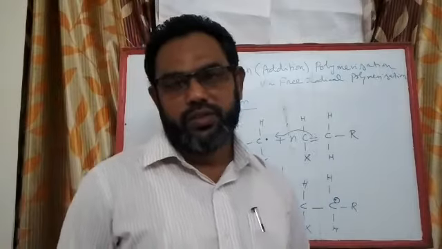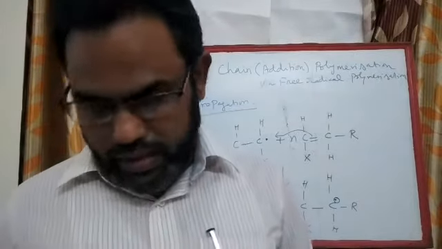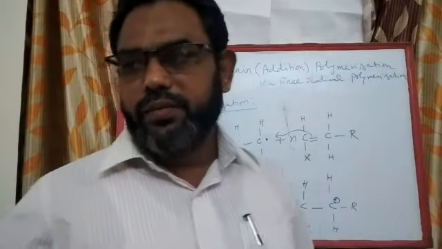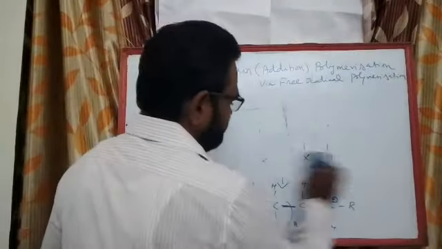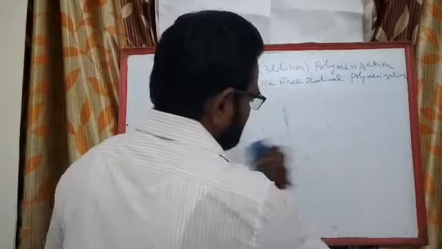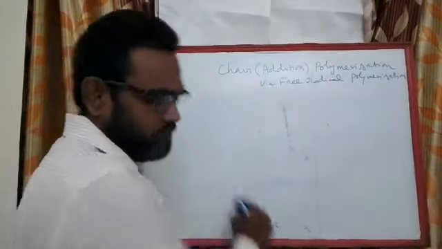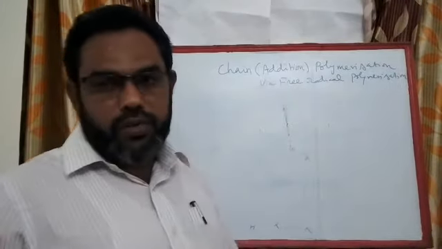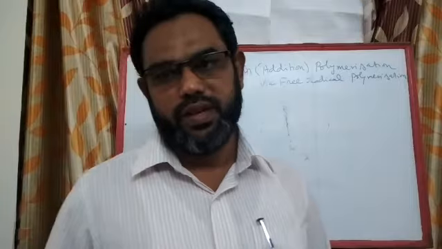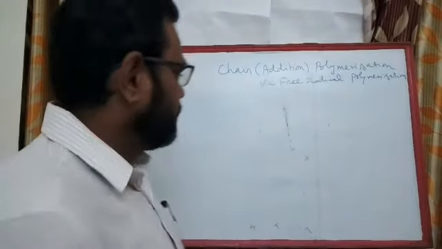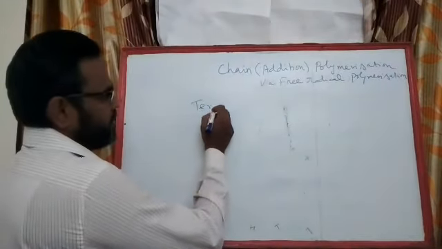Okay. So the next prominent step is called the termination reaction. The chain formed during the propagation step can otherwise be called a living chain or a living polymeric chain. Okay, let us pass on to the termination.